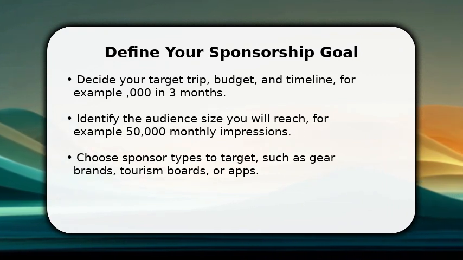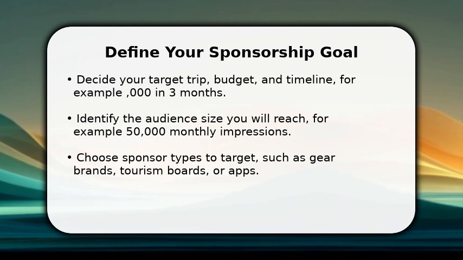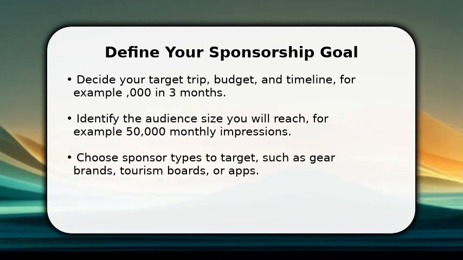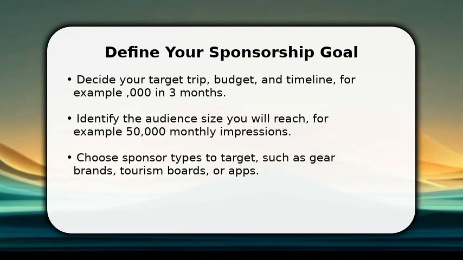50,000 monthly impressions. Choose sponsor types to target, such as gear brands, tourism boards, or travel apps. Set realistic deliverables and measurable metrics before contacting any brand or partner.